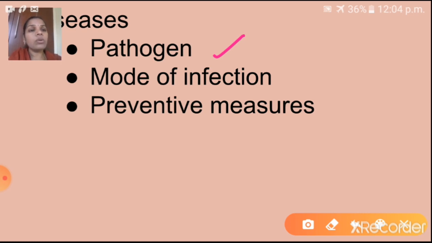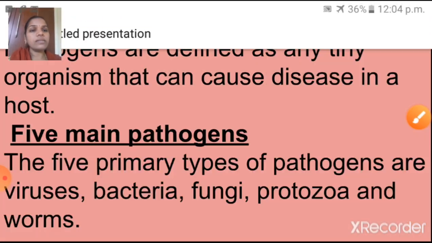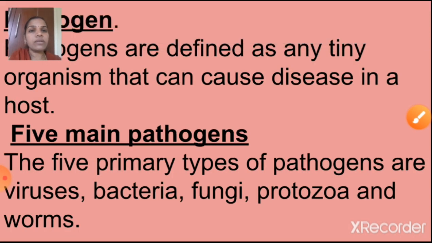Next one is mode of infection. Mode of infection means how it is spreading. Next one is preventive measures, that is how we are going to prevent that disease. So these three things we are going to discuss in every disease. Okay, so children, first one is here.